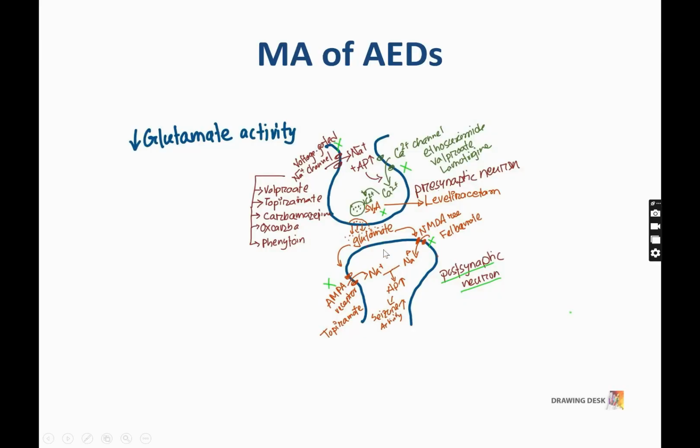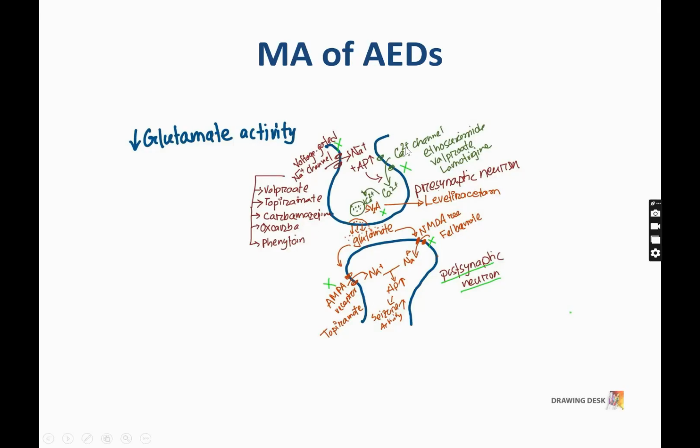So what do the drugs do here? If we block this sodium channel, there will be no influx of sodium, no depolarization, no action potential, no calcium channel activation, and no release of glutamate. So the seizure activity will decrease. There are drugs that block the voltage gated sodium channel. The drugs are valproate, topiramate, carbamazepine, oxcarbazepine, and phenytoin.